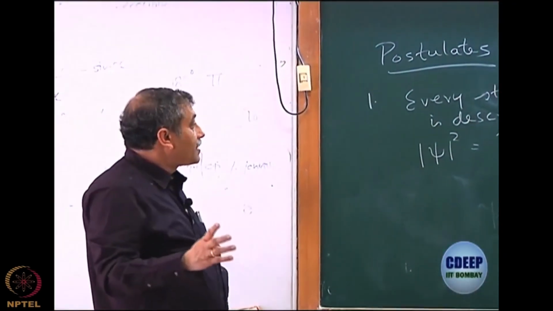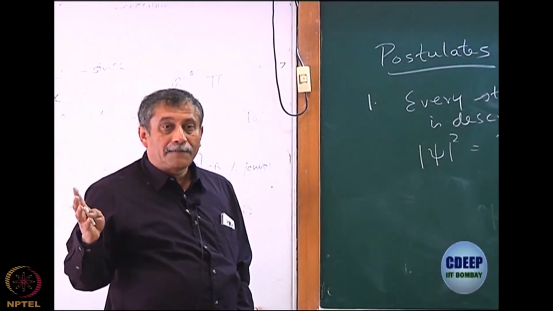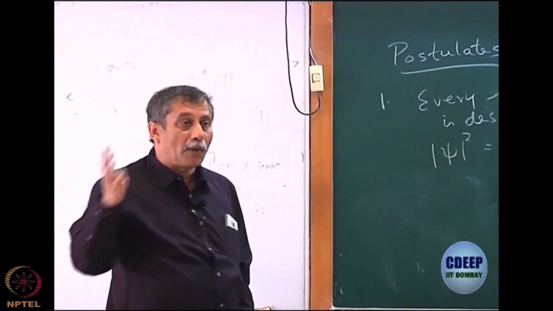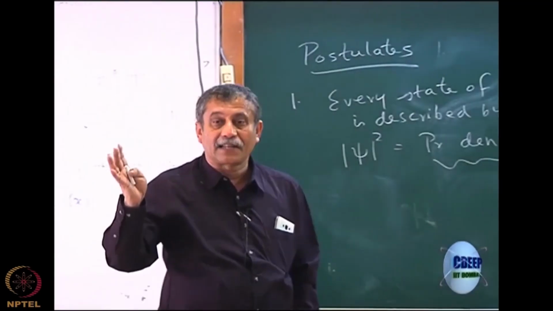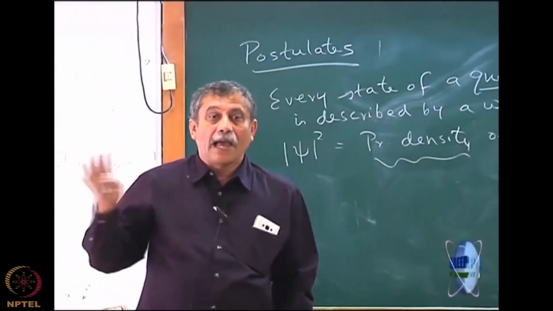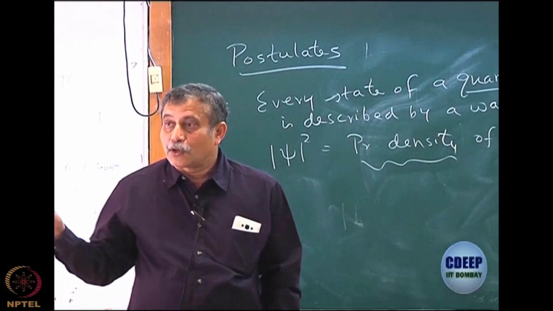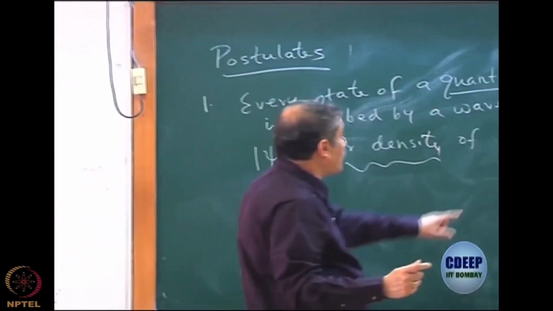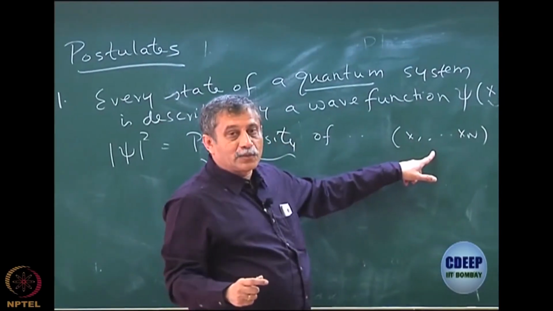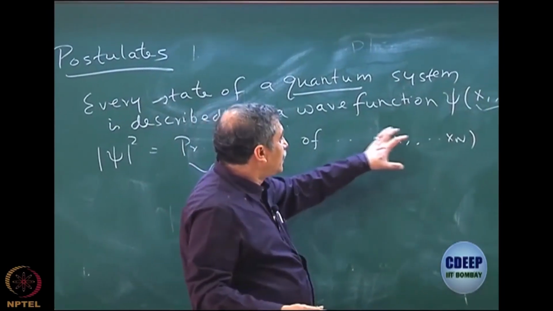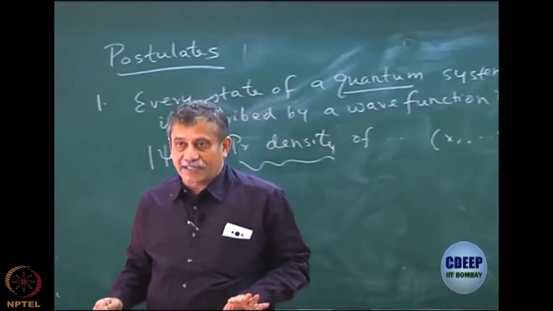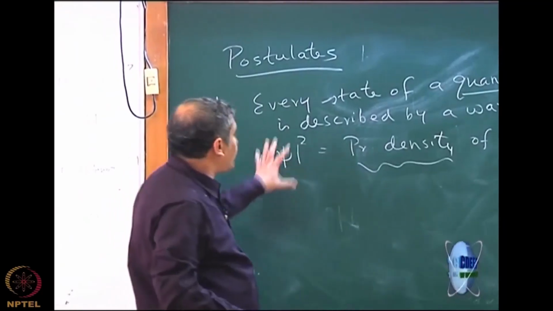Again, remember, since electrons are indistinguishable, in fact all quantum particles are indistinguishable. I hope you know that one major distinction between quantum mechanics and classical mechanics, apart from the size, is that quantum particles are indistinguishable. So we can't say that particle 1 is at x1, particle 2 is at x2. We can only say there are n particles whose positions are x1 to xn, and the probability of finding that is mod psi square.